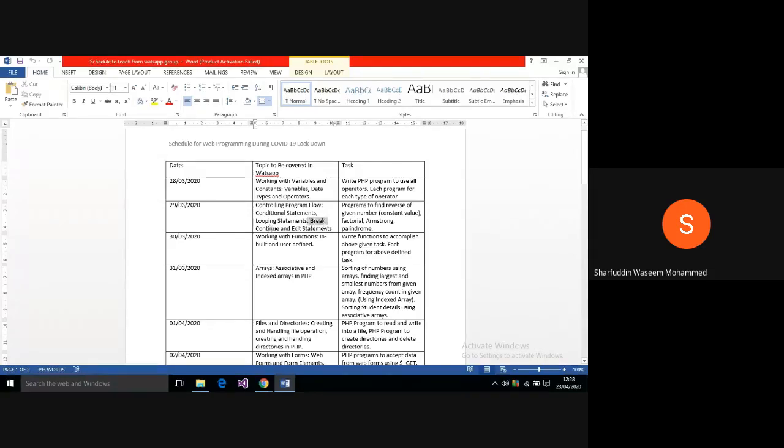Okay, can anyone tell me what is the difference between break, continue and exit? Please answer in the chat box.